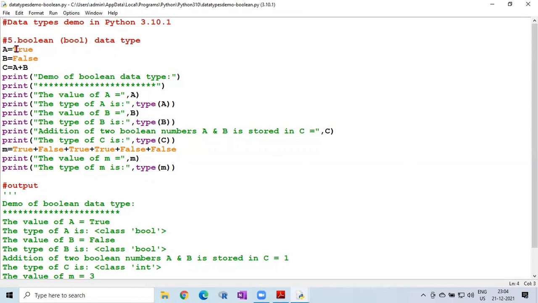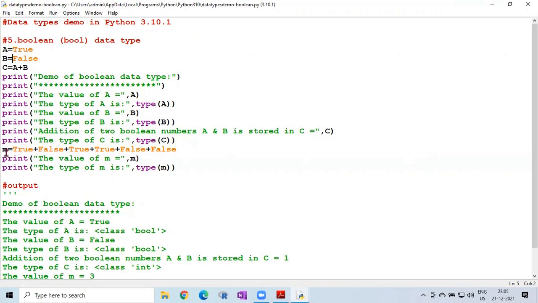Here we have stored True in A, then False in capital B. Again, we add A plus B, that is True and False, like in truth tables. Here we print the value of A, then the type of A, then the value of B, then the type of B, then the addition of the two Boolean values A and B, which is stored in C. Now we print the type of C.